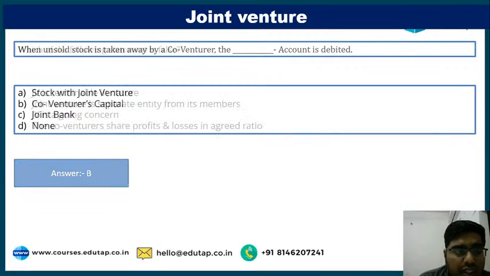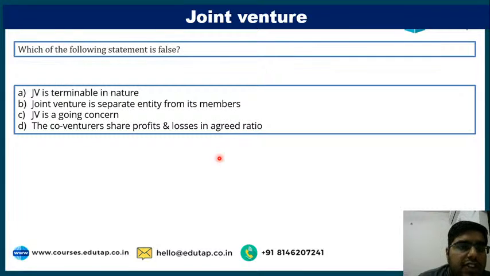Clear? Next question. Which of the following statements is false? JV stands for joint venture. Joint venture is terminable in nature. Joint venture is a separate entity from its members. Joint venture is a going concern. The co-venturers share profit and losses in agreed ratio.